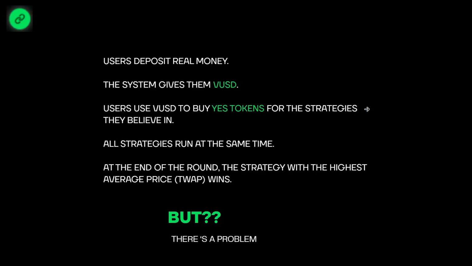So to give you all a summary, user deposit real money, system gives them VUSD. Users use VUSD to buy yes tokens for the strategies they believe in. All strategies run at the same time, and at the end of the round, the strategy with the highest average price wins. Simple. But there's a problem.